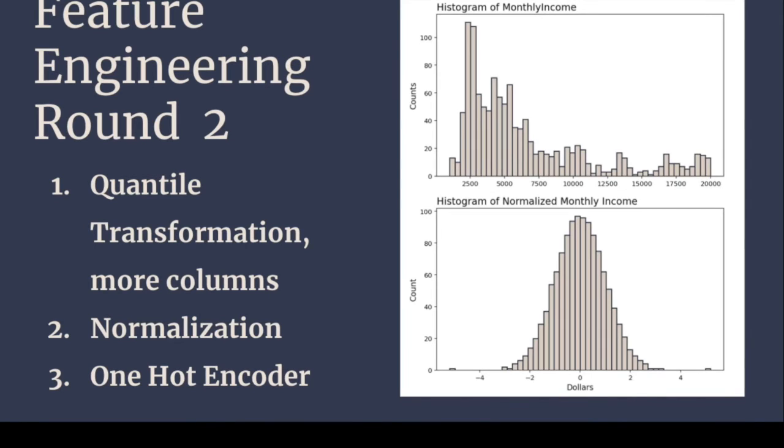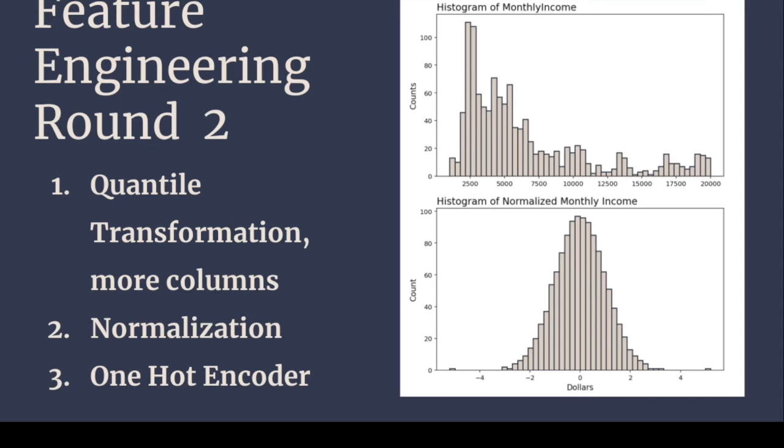In this case, I decided to not do any discretization and simply do quantile transformations on all of my numeric variables. What this means is essentially I have a histogram of a numeric variable, such as an employee's monthly income, which we can see from this histogram on the top is very right skewed. Linear models do better when their input continuous features are normally distributed. So we can use a quantile transformer from the scikit-learn API to essentially coerce this distribution to be a zero-centered standard normal distribution, as we can see from the bottom histogram.